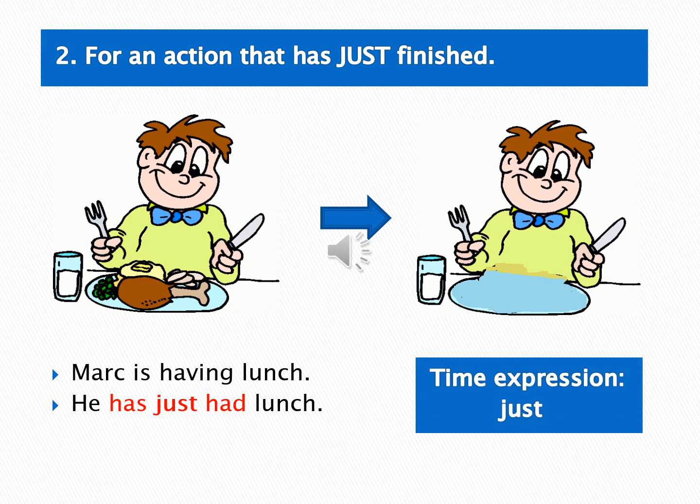The next functions is why we are using present perfect tense is because the sentence is talking about for an action that has just finished. Pay attention to the caps lock just, yeah. In the left picture you see that boy names is Mark. Mark is having lunch. He's having lunch because you see on the plate there is still some chicken, some vegetables, and on the right picture there is no food left.